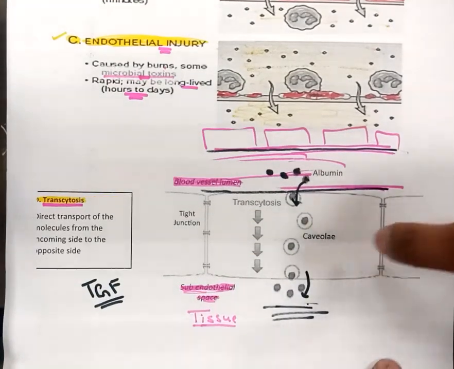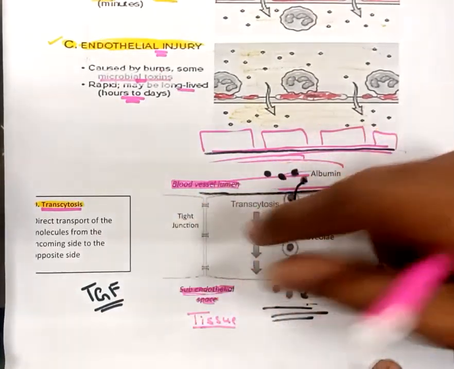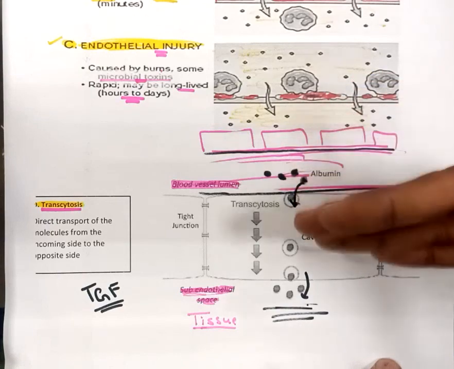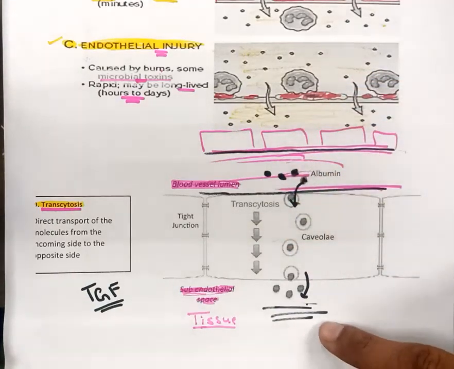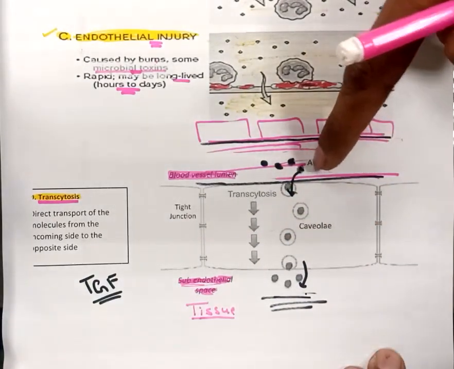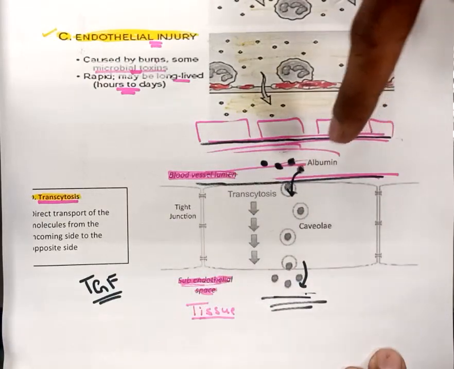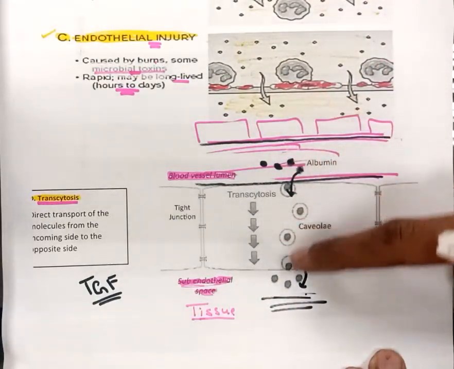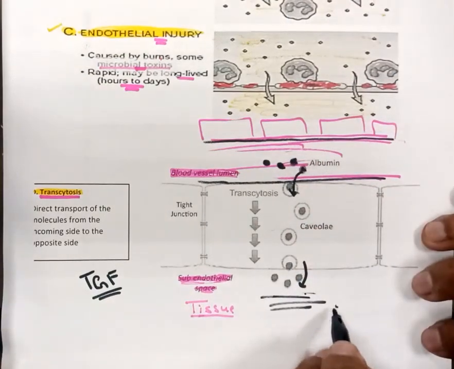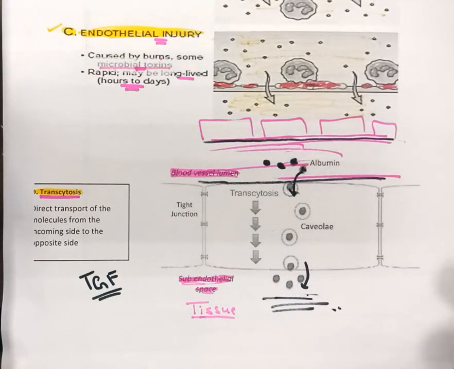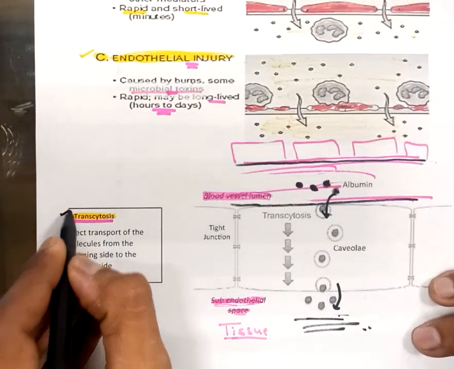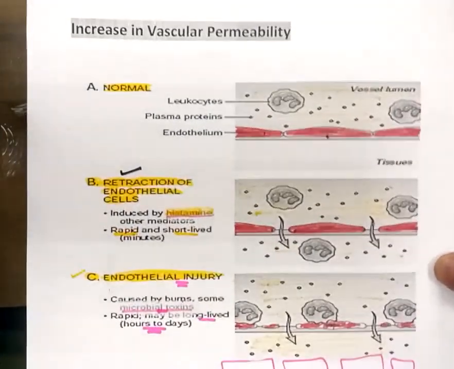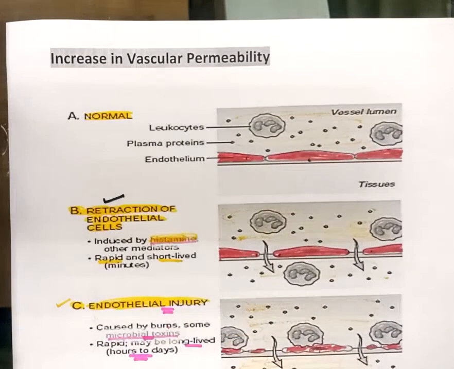So the vascular permeability of these endothelial cells has increased. The fluid has started leaking out of the blood vessel and going into the tissue by passing directly through the cell. The fluid is passed and starts accumulating inside the tissue, and this process is called transcytosis. This is the third mechanism involved in increasing the vascular permeability.